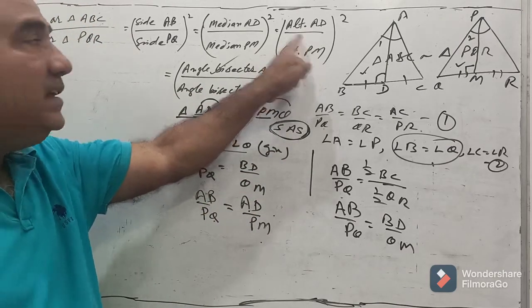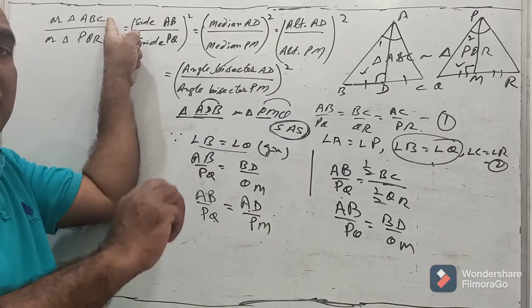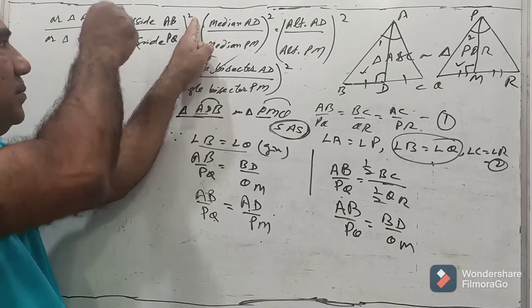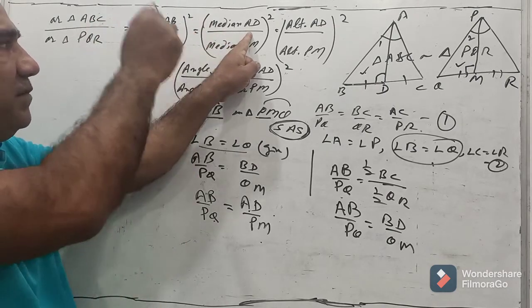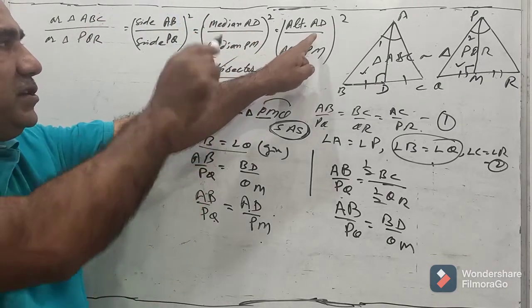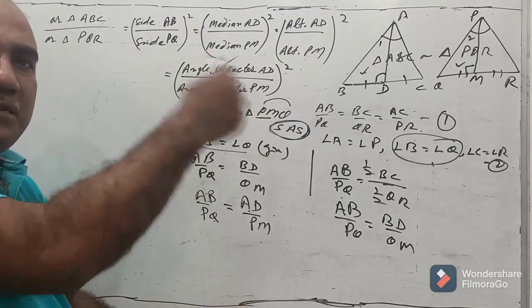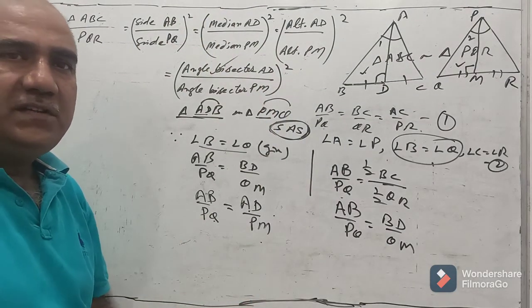So we have seen that ratio of the areas of similar triangles is equal to square of ratio of their corresponding sides, square of ratio of their medians, square of ratio of their altitudes, and square of ratio of their angle bisectors. That's all we were to prove.